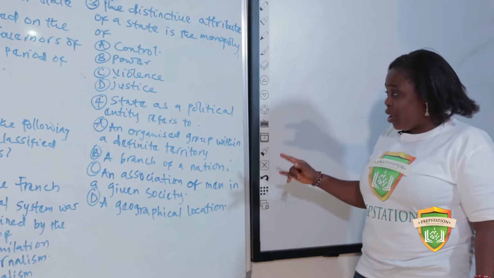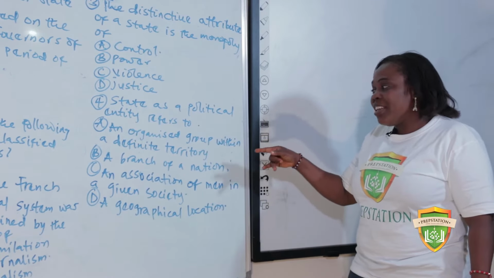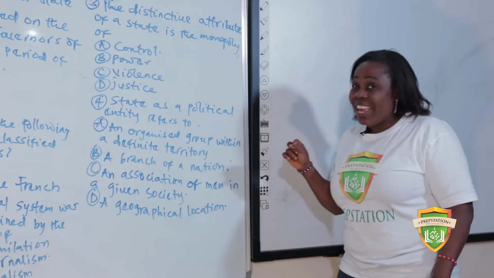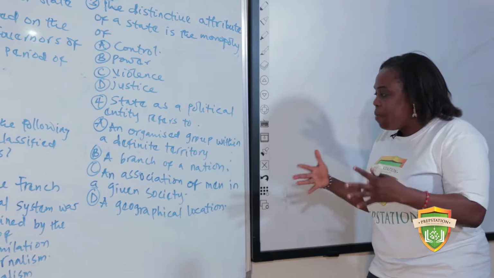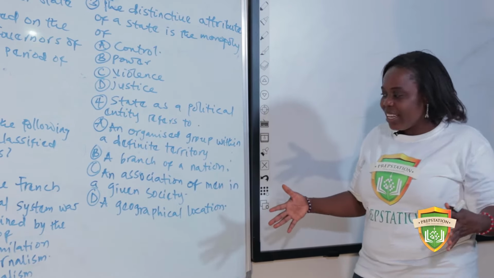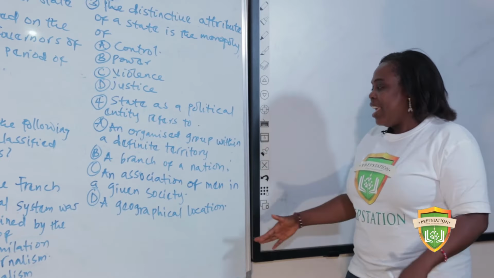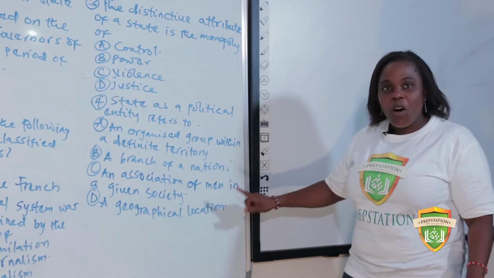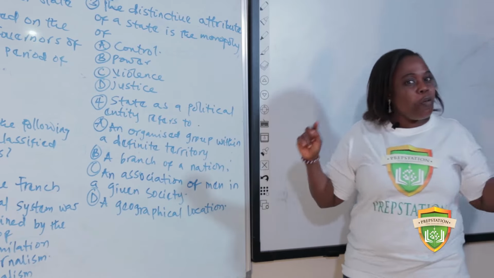This is another tricky question. It says, an organized group within a definite territory, that's A. A branch of a nation, that's B. An association of men in a given society. A geographical location. A and D almost sound alike. They are almost similar. Don't get confused.